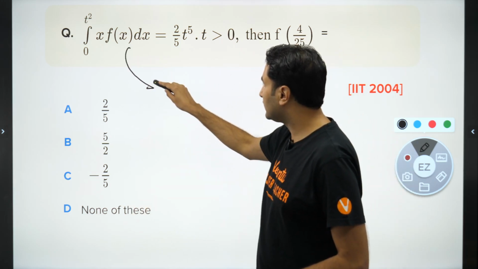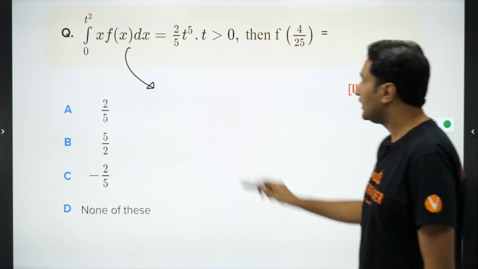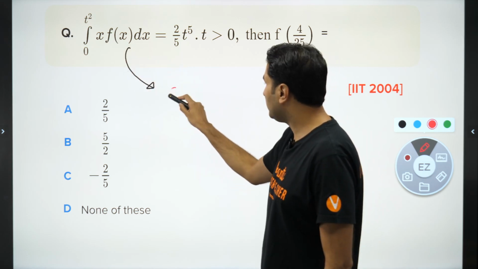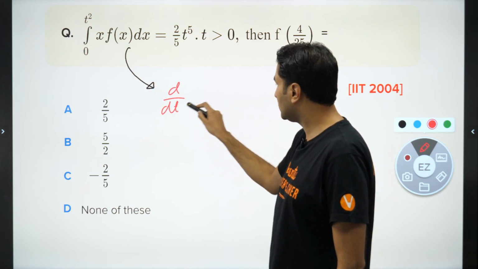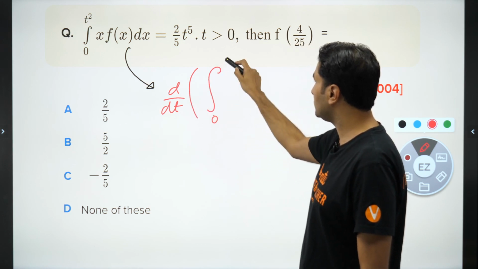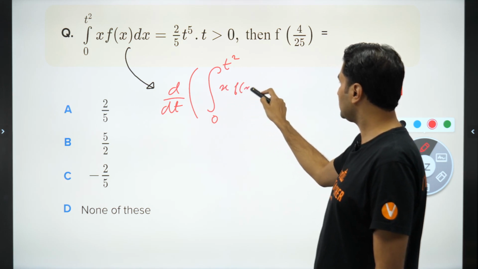How will we do it, children? I will differentiate both the sides with respect to x. Again, differentiate both the sides with respect to t, sorry. So I will differentiate both the sides with respect to t. Integration from 0 to t square of x f of x dx.